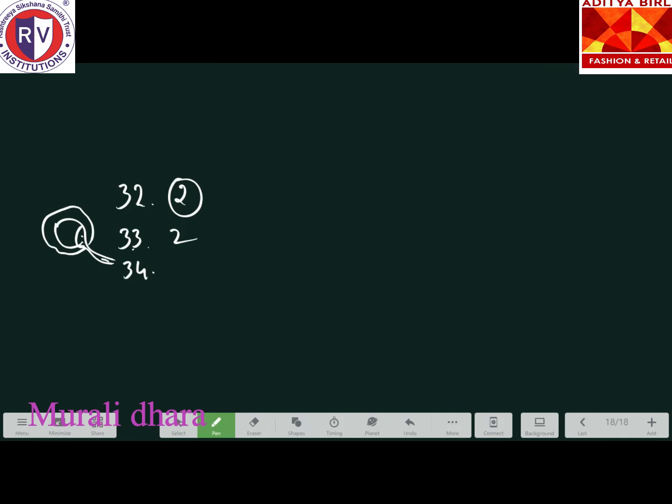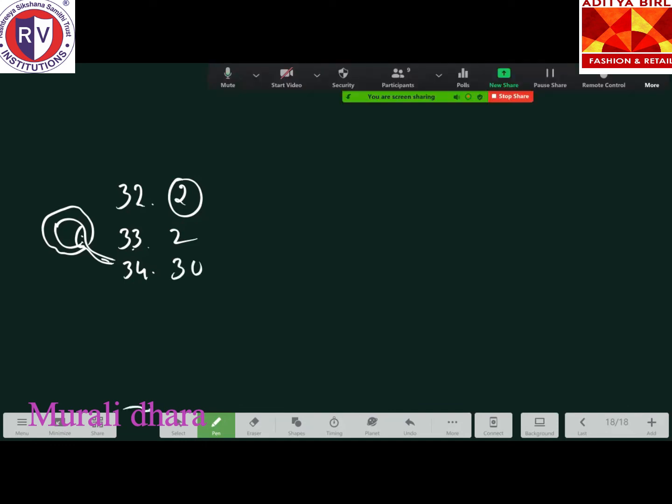What do you mean by viability? How many minutes it will survive after it comes out from the anther, isn't it? How many minutes will it be viable for rice? Yes, good, 30 minutes. 30 minutes is the viable period for rice and wheat.